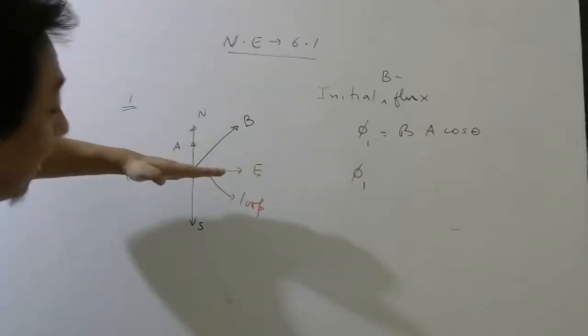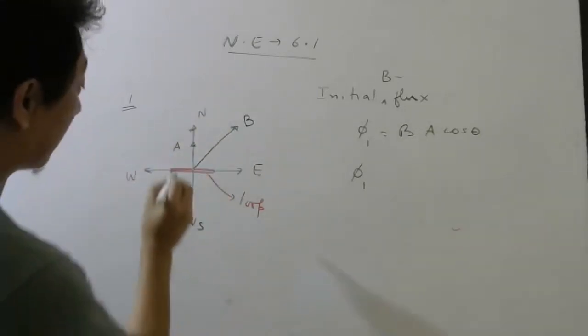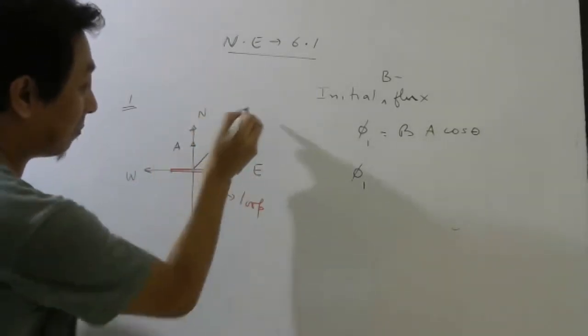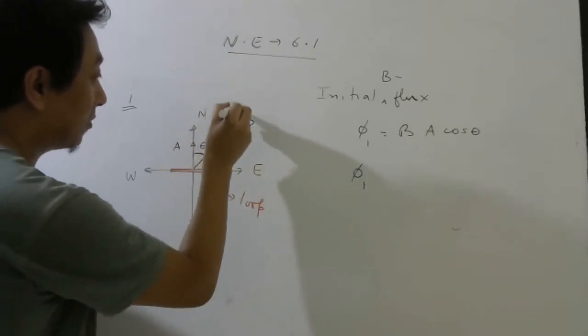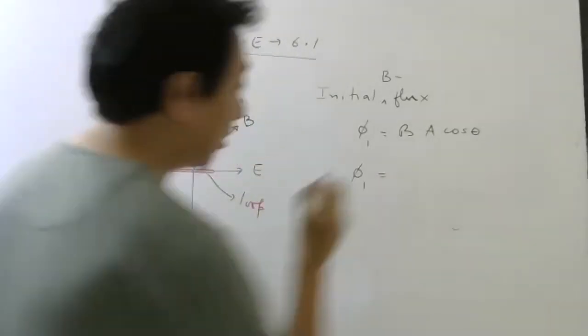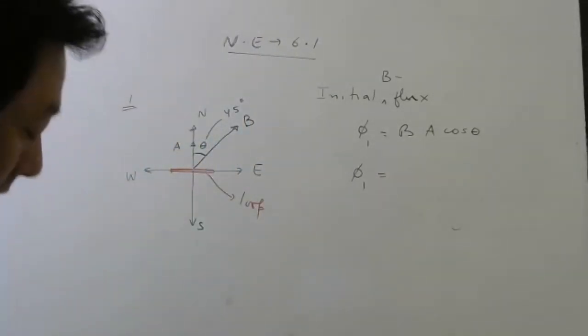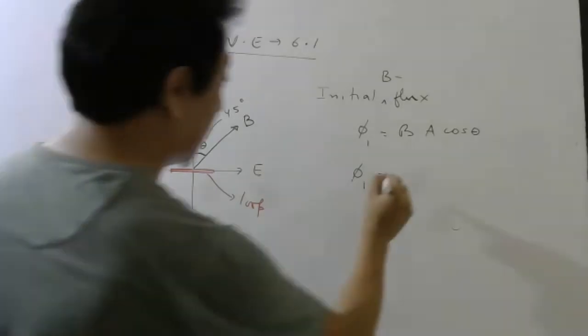Agree or not? So the angle between the area vector and the magnetic field is how much, friends? 45 degree. What is the value of the magnetic field? The value of magnetic field is 0.1.